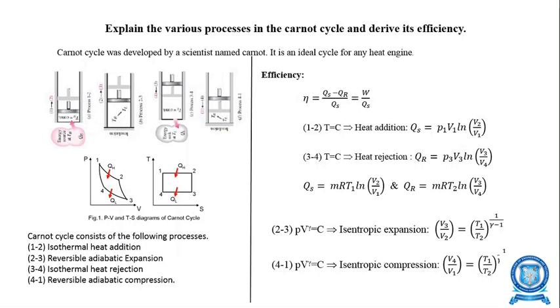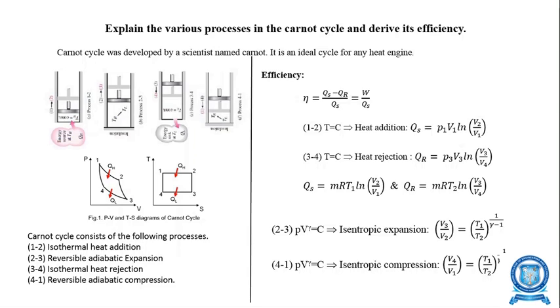Instead of PV, we can put MRT, as we know that PV is equal to MRT, the characteristic gas equation. From it, instead of P1 V1, we can put MRT1. So in the next step, Qs is equal to MRT1 ln V2 by V1 and Qr is equal to MRT2 ln V3 by V4.